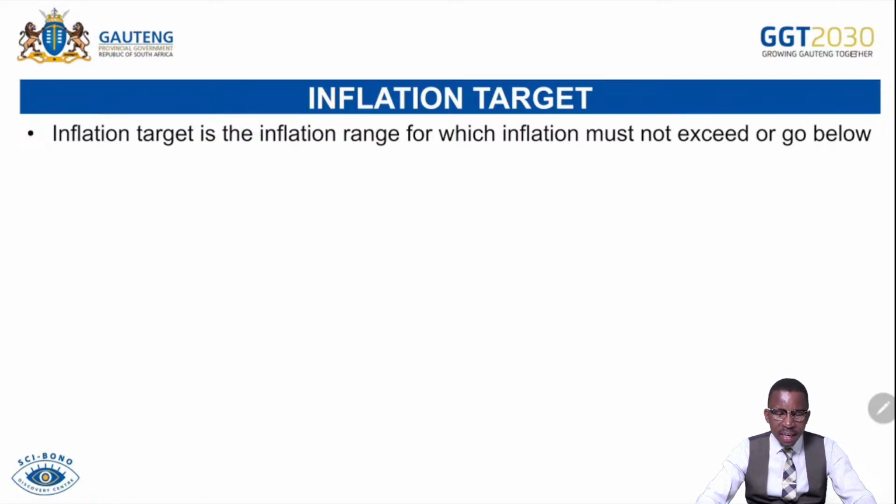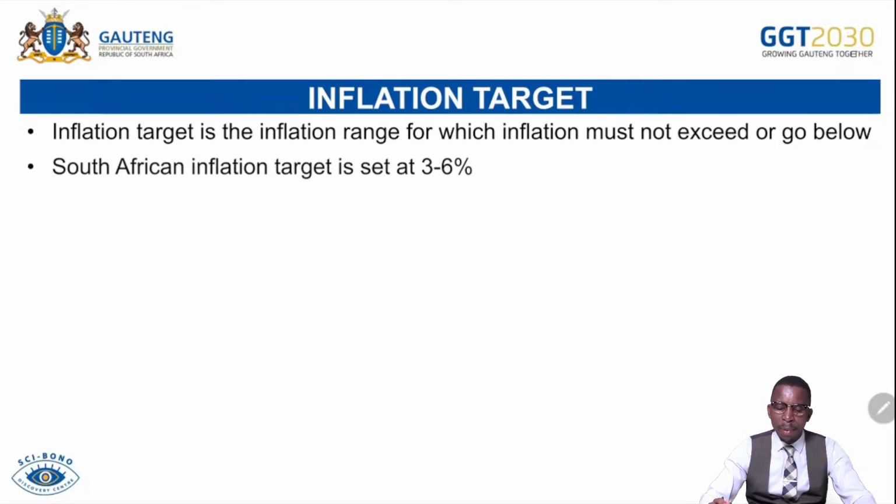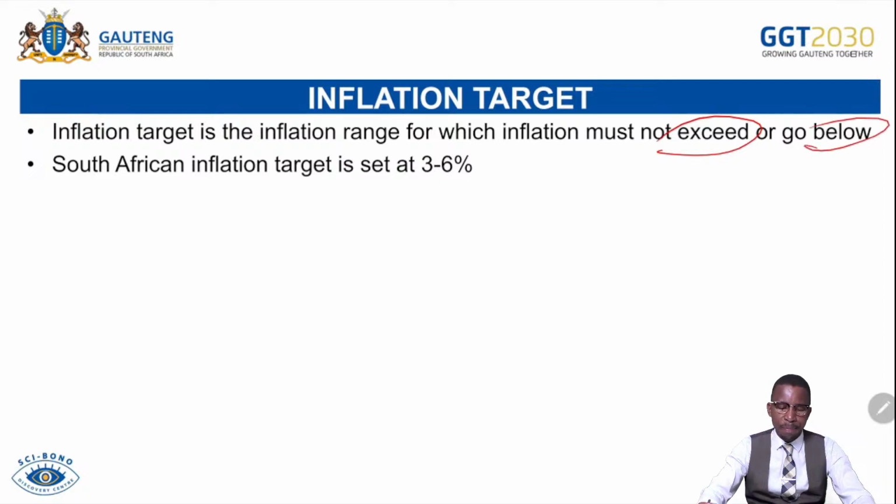So the inflation target is the range that inflation must not exceed or go below. Remember, it should not exceed 6% and should not go below 3%. So the South African inflation target is between 3 to 6%. This was set to ensure accountability for the South African Reserve Bank and the government, ensuring that prices are within the target range and stable enough to attract more investors.